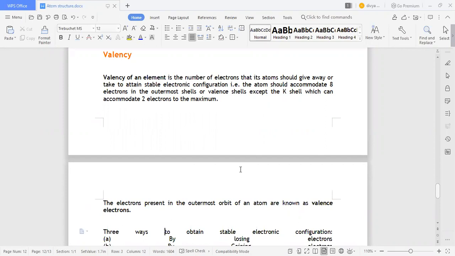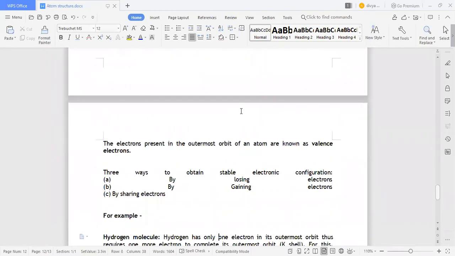It is saying that if it is a valence shell, it should have 8 electrons in the outermost orbit. Then only it is a valence orbit, or valence shell. So the electrons present in the outermost orbit of an atom are known as valence electrons. Whatever is in the outermost orbit, the 8 electrons in the outermost orbit, then it is called valence electrons.